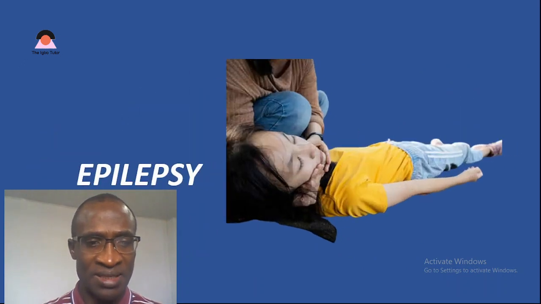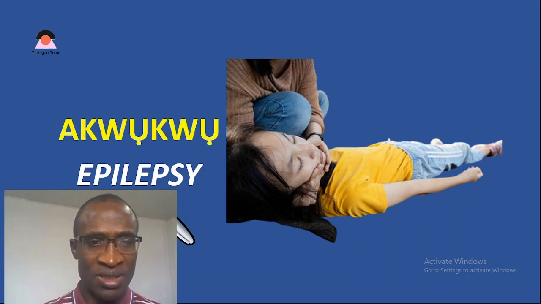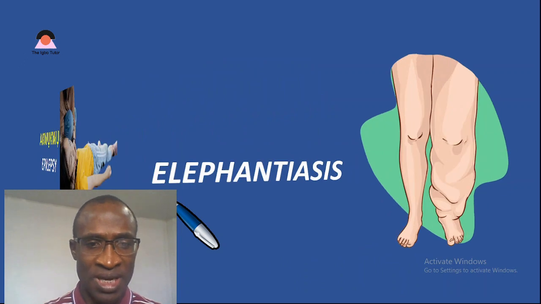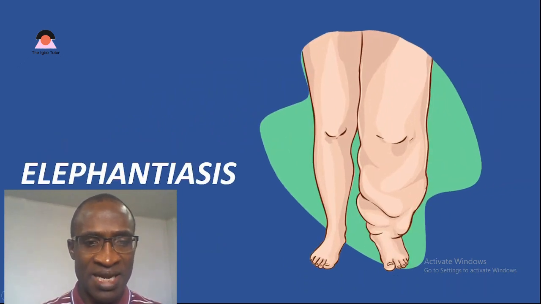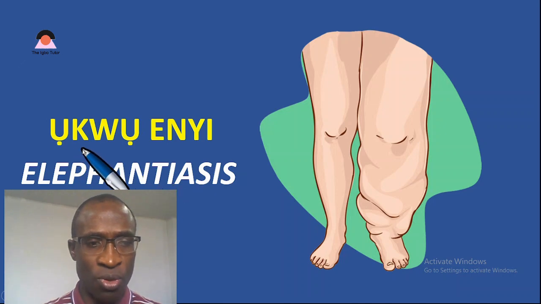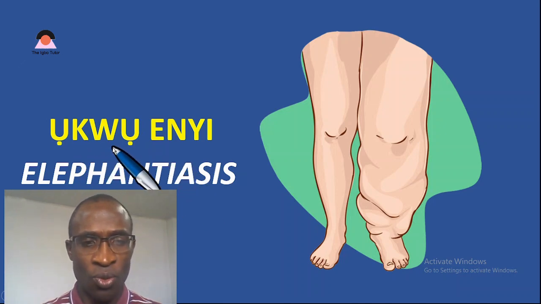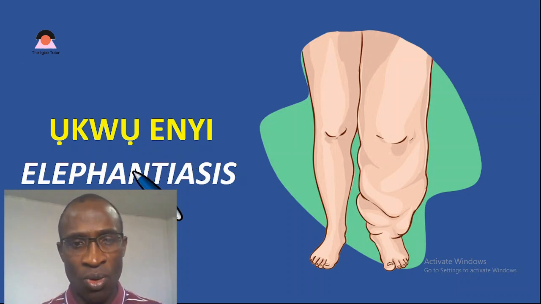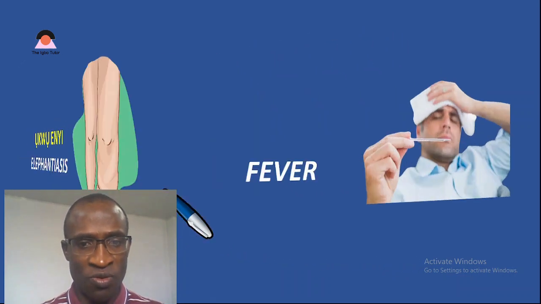The next sickness is epilepsy. What is that in Igbo language? We call it ahụhụ. That is epilepsy in Igbo language. Let's move on. Next sickness is elephantiasis. We call that in Igbo ụkwụ enyi. That's what we call that in Igbo language. Let's move on from here.